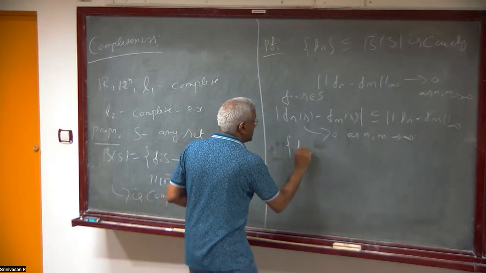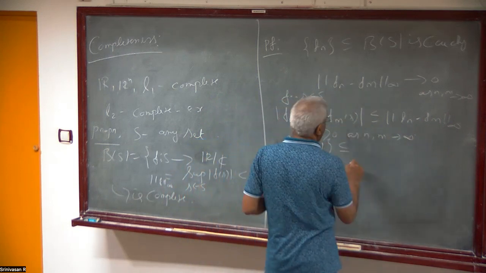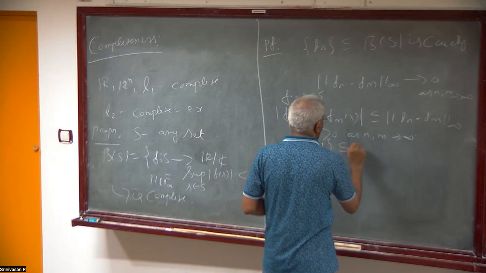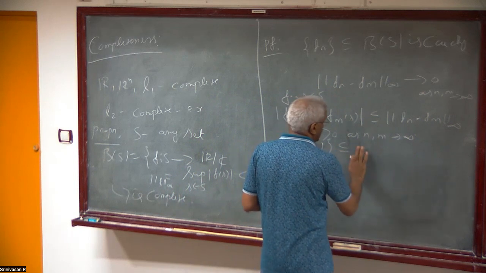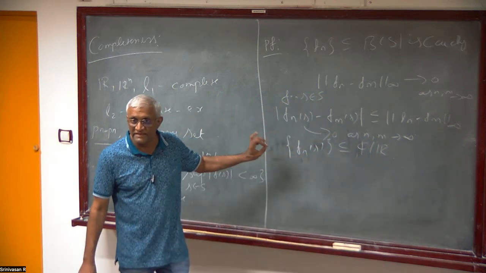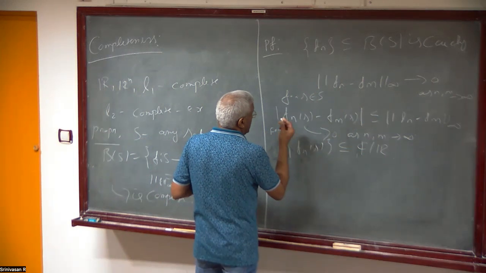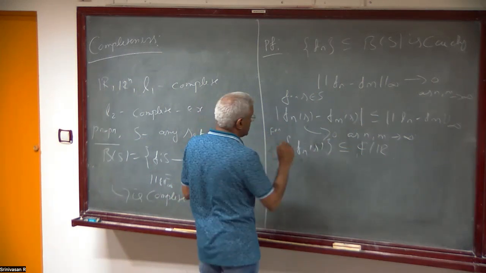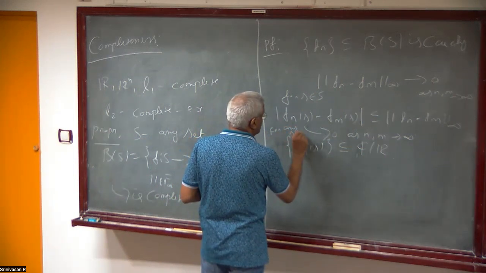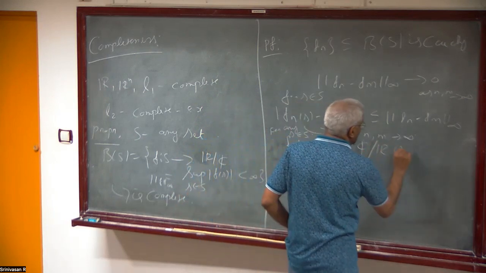So this implies that Fn(s) is contained in the real or complex numbers. It's just a sequence in complex numbers when you fix an s, arbitrary s. It is Cauchy.